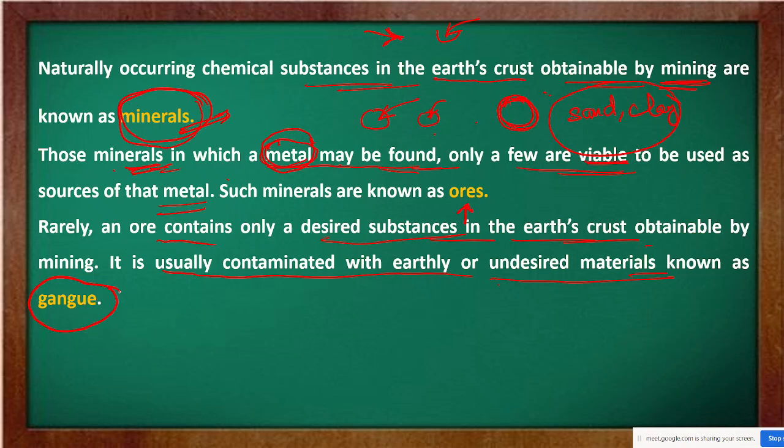For example, if a stone comes out of the ground, some sand and soil will be stuck to it. That extra sand, earth and clay stuck to it are termed gangue particles.